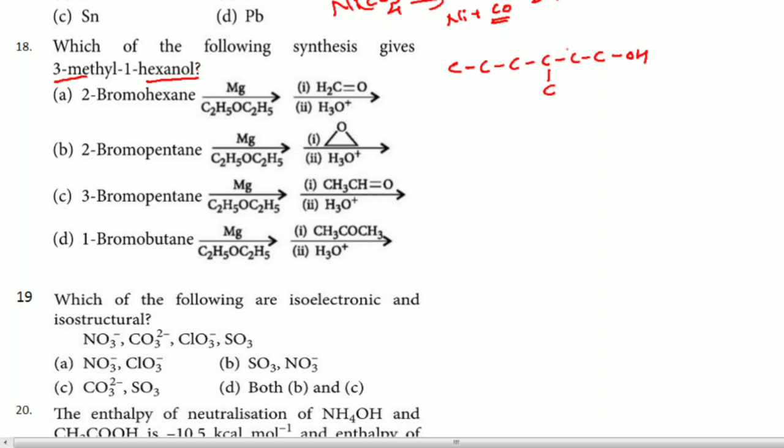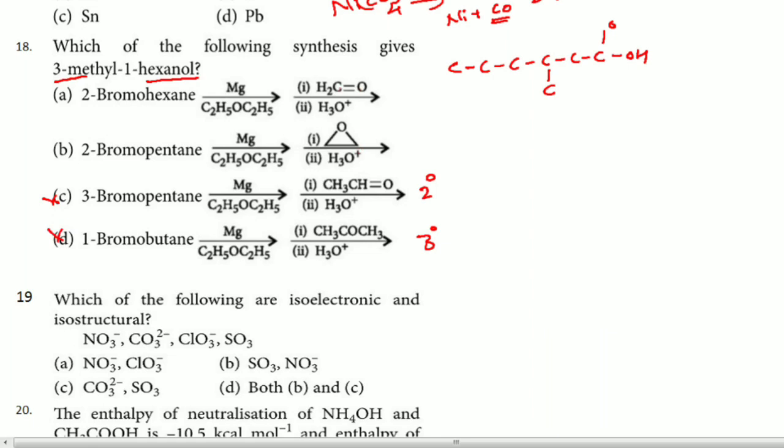Now you can see this is a primary alcohol. Common sense is that an aldehyde other than formaldehyde will always give rise to a secondary alcohol, and a ketone always gives tertiary. The first step, magnesium and ether, is Grignard reagent preparation. Grignard reagent reacting with a ketone gives secondary and tertiary alcohols. Hence this is not the answer, you can leave it very easily.